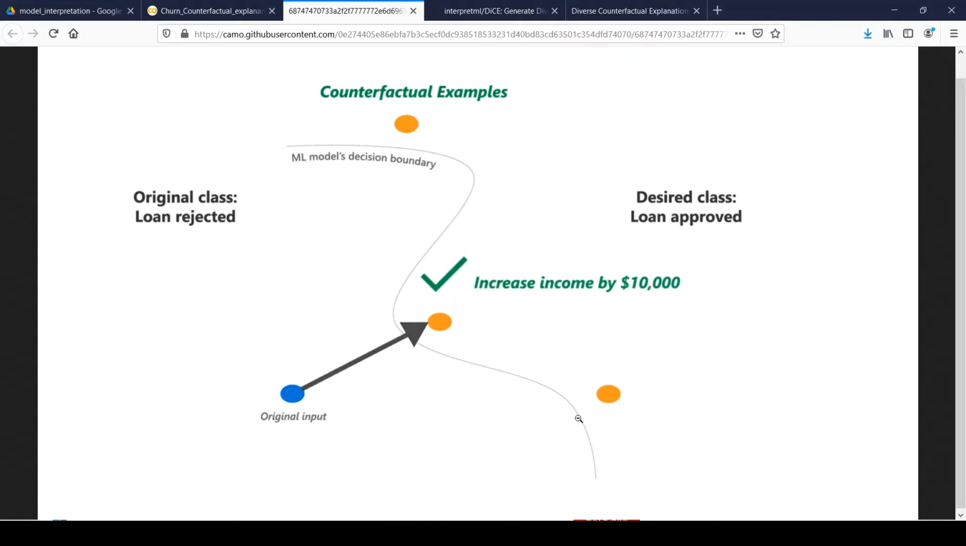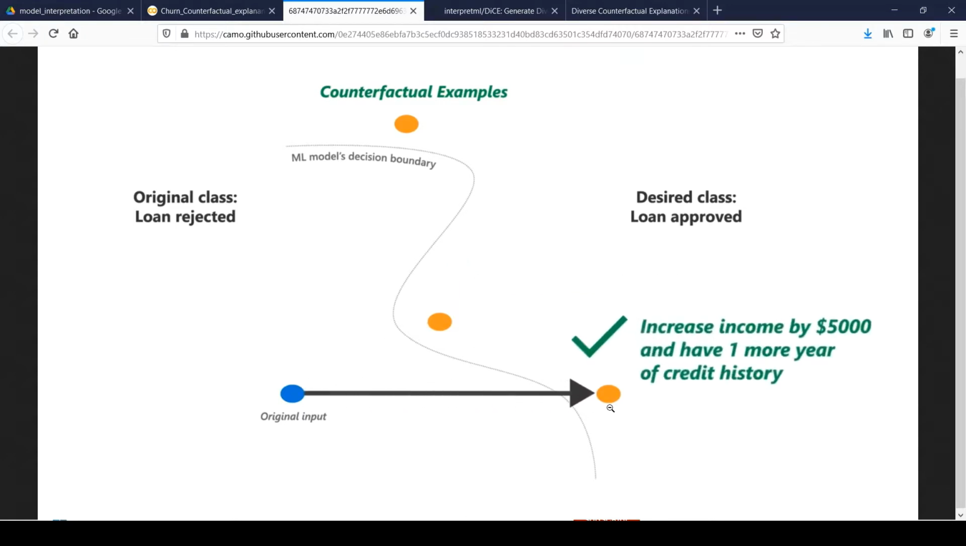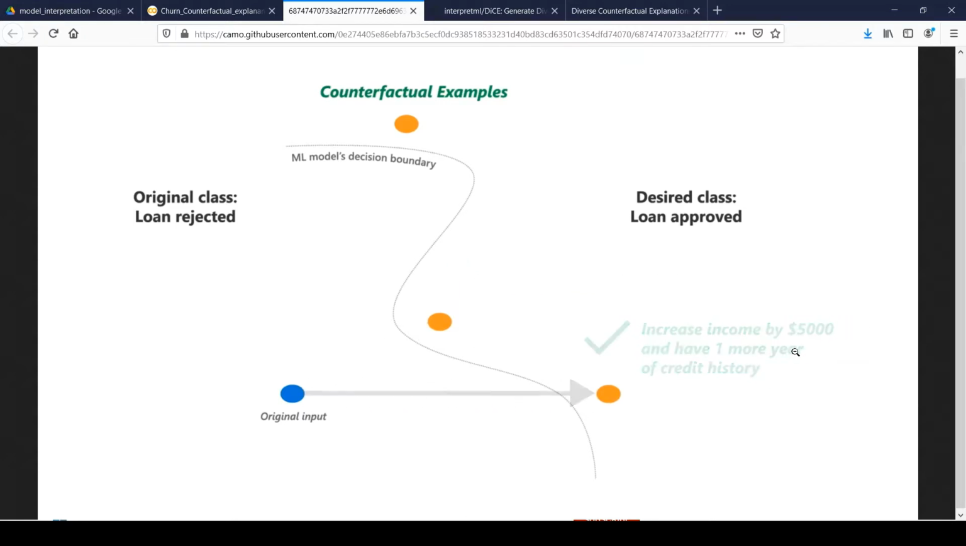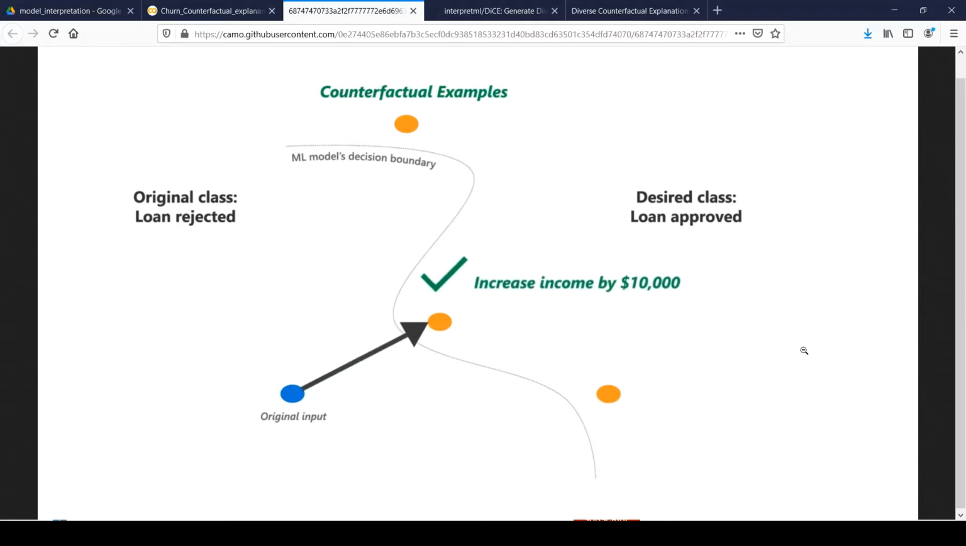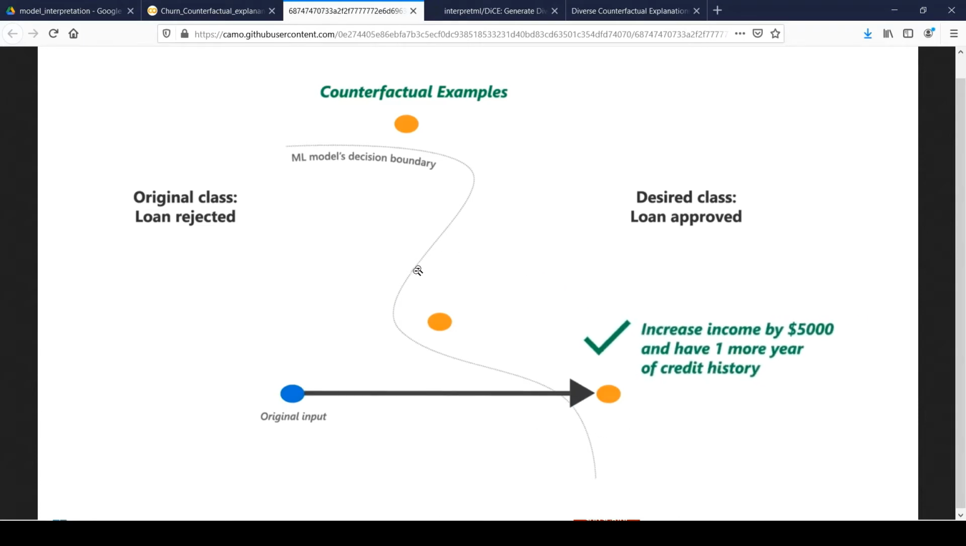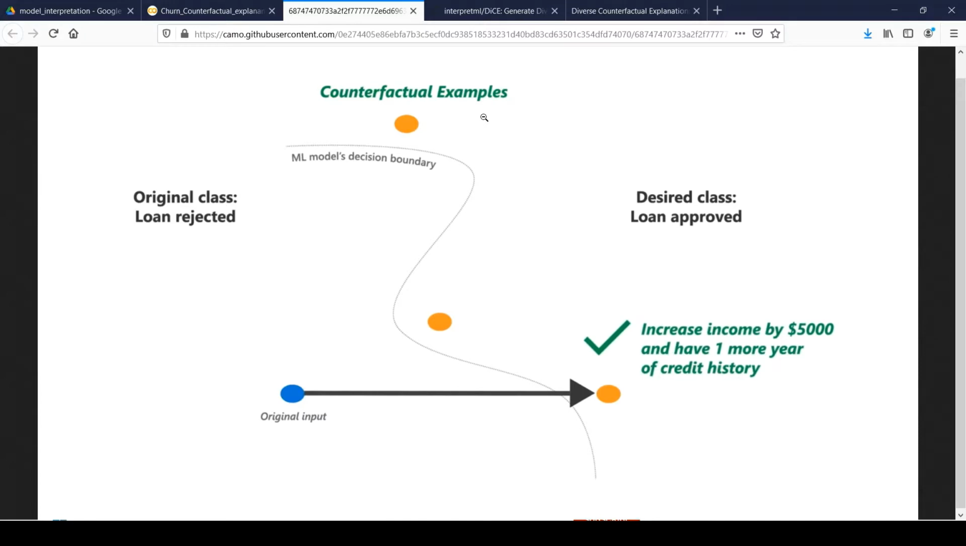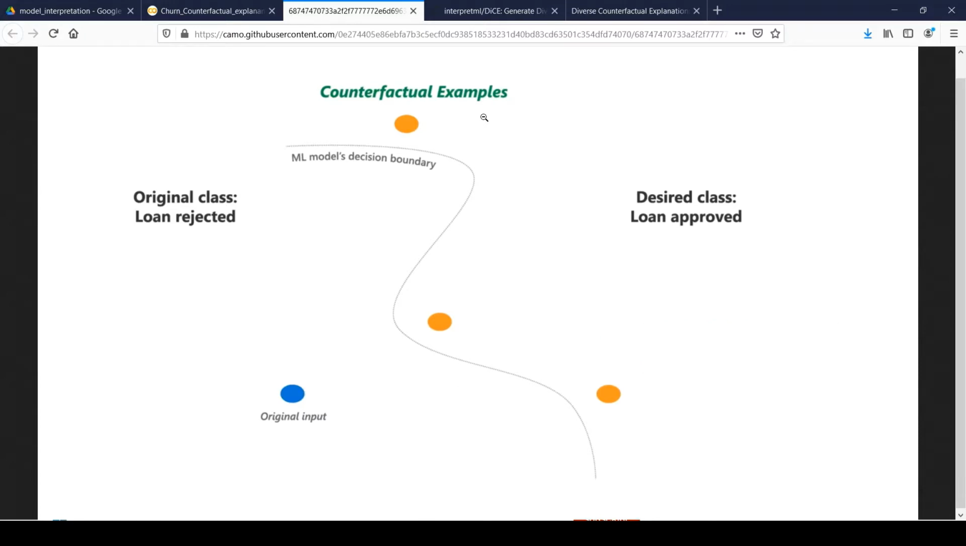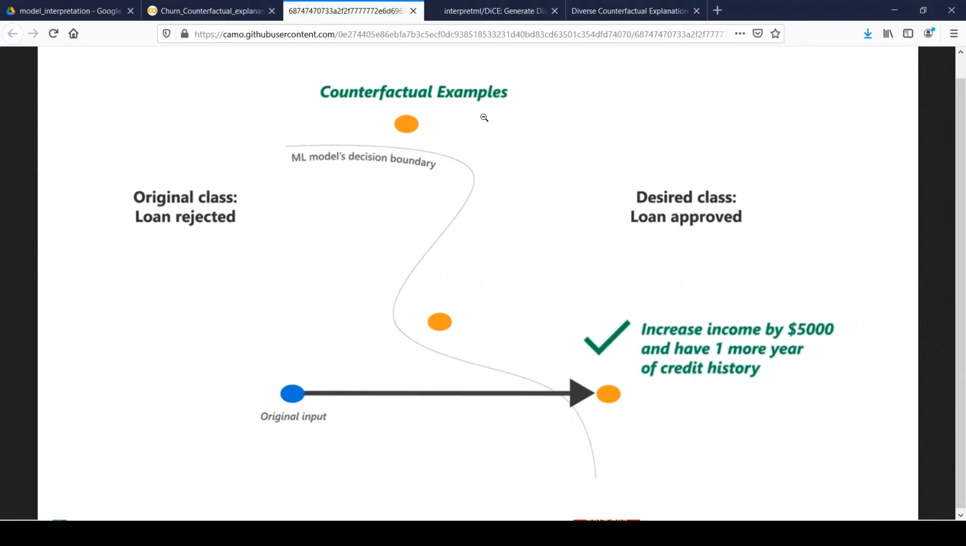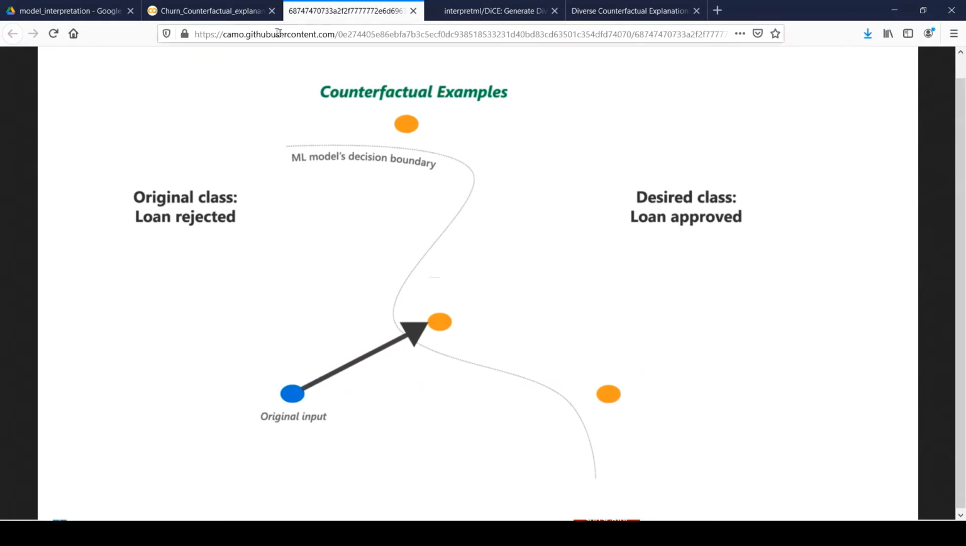Now we'll take the second counterfactual explanation. It says that increase income by 5,000 and have one more year of credit history. So once I would be able to meet those criteria, my loan application would be approved. And that's the purpose of counterfactual explanation. It gives a good indication to customers to understand what changes they need to make in their profile so that their application would be approved whenever they apply for a loan next time. Okay.